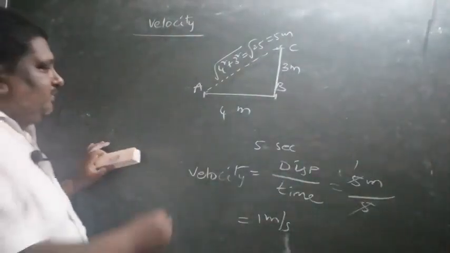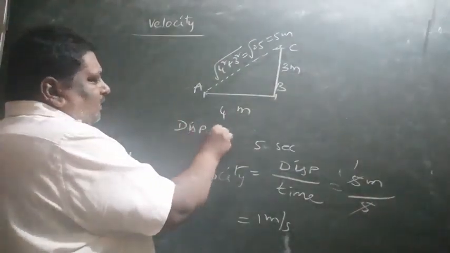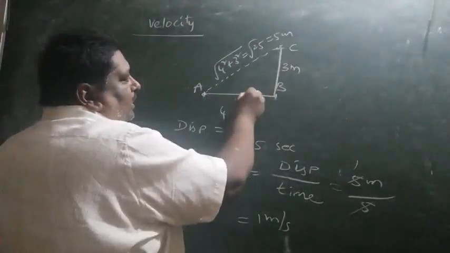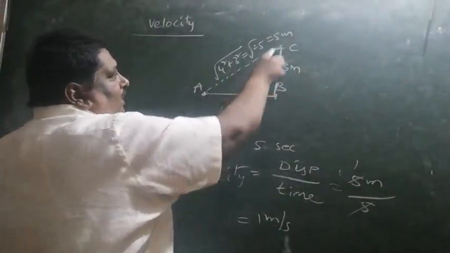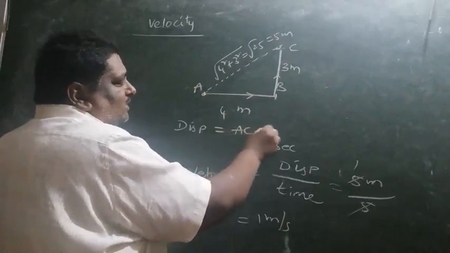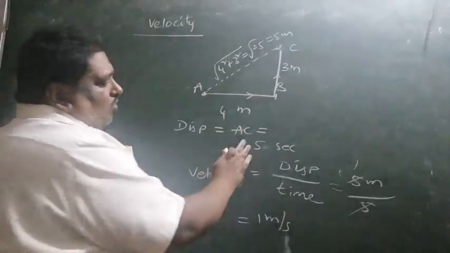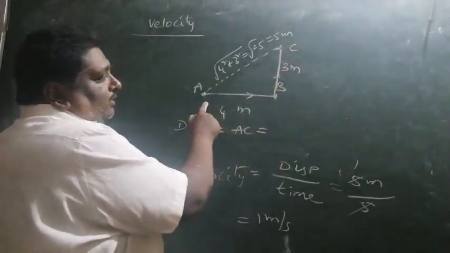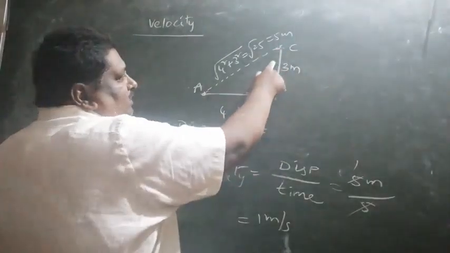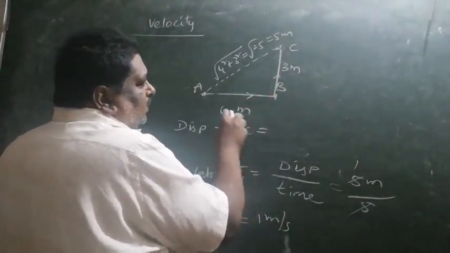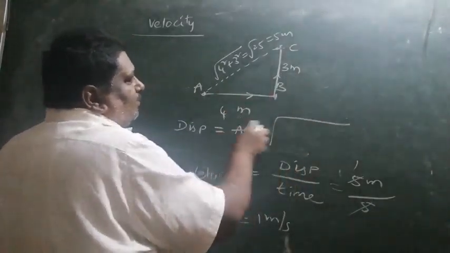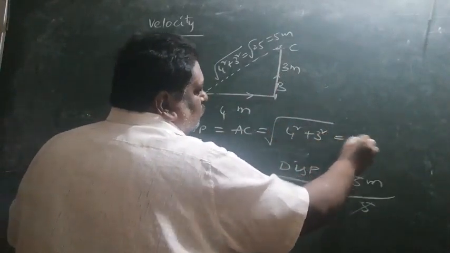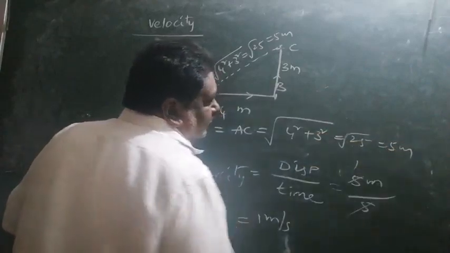So what is the displacement here? Displacement is equal to the shortest length between the starting point and the final point. Starting point A, final point C. AC is the displacement. How much is AC? In this right angle triangle, one side is 4 meters and one side is 3 meters. The hypotenuse is the root of this side square plus this side square, 4 square plus 3 square, which is equal to 5 meters.